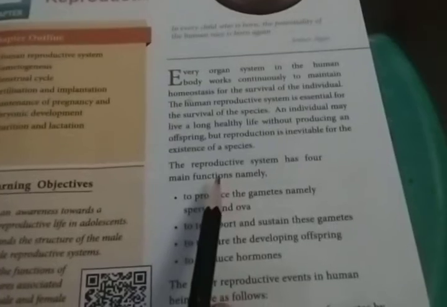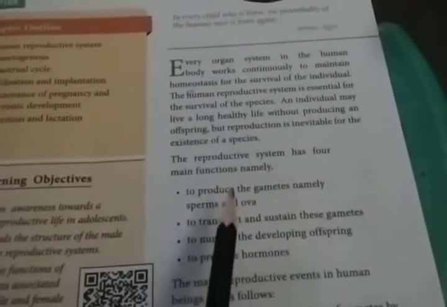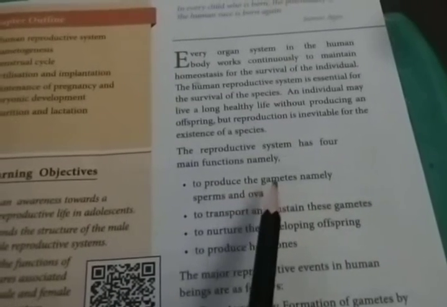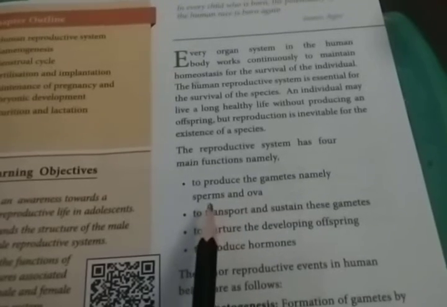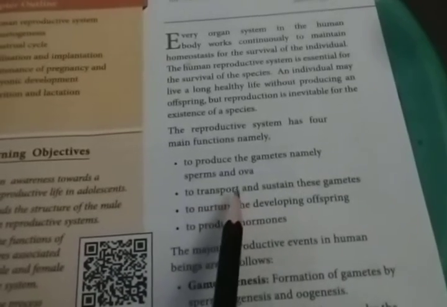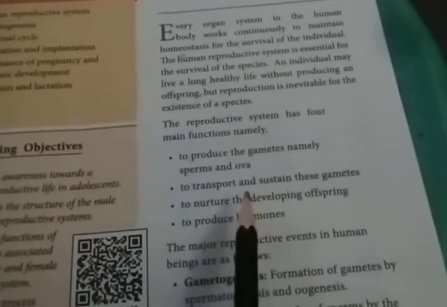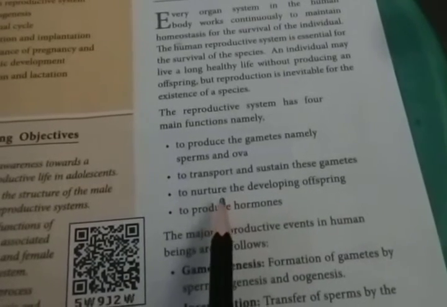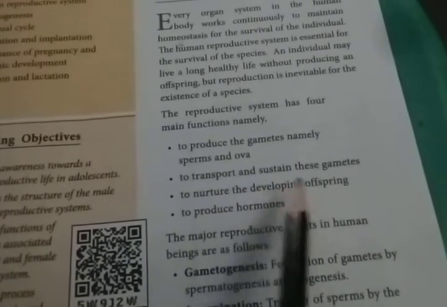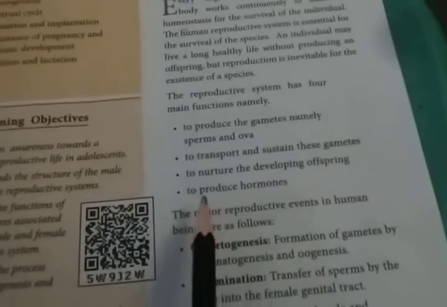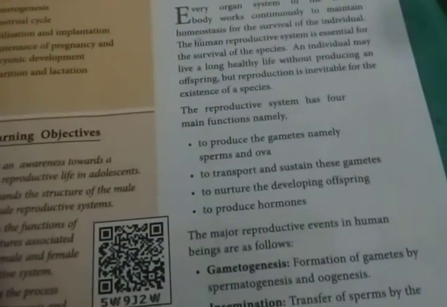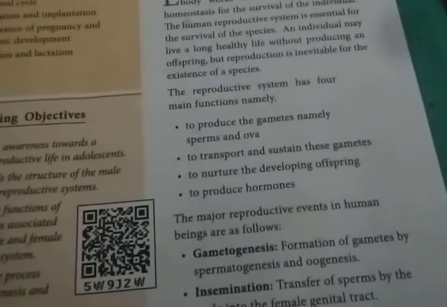Now we are going to discuss the 4 main functions of the reproductive system. So what occurs in that reproductive system? First, that system produces the gametes, male and female gametes, male gamete sperm, female gamete ova. Then after that it transports the gametes. That is another step. Then third step, to nourish the developing embryo. It gives nourishment, nutrients to the developing embryos. Embryos are offspring. Then it produces the hormones. These are the main functions of the reproductive system.